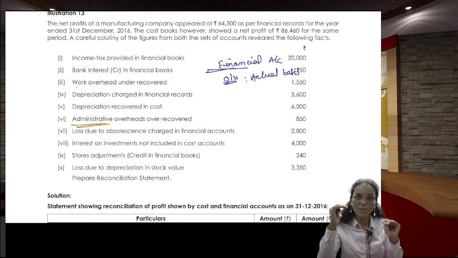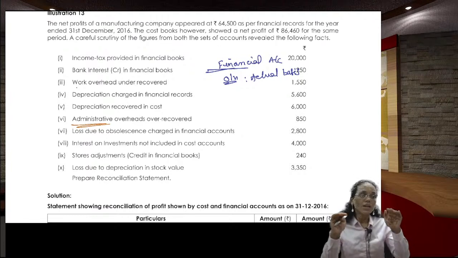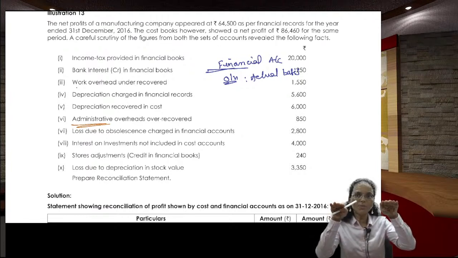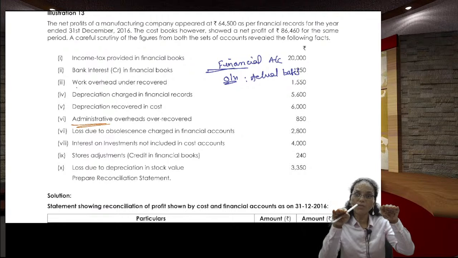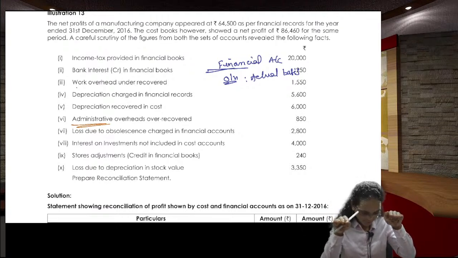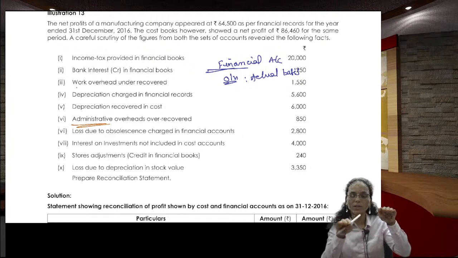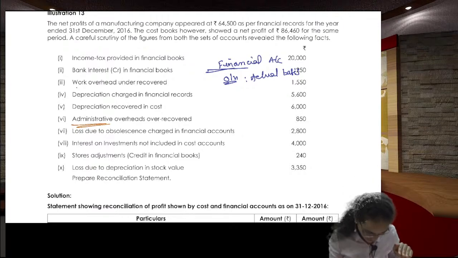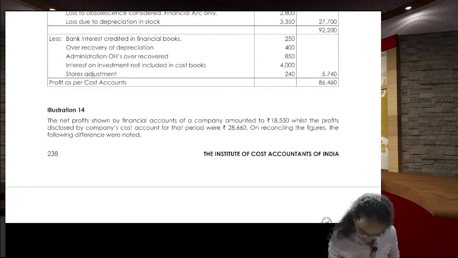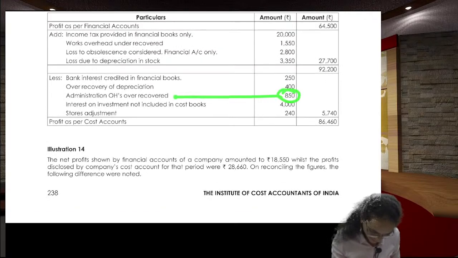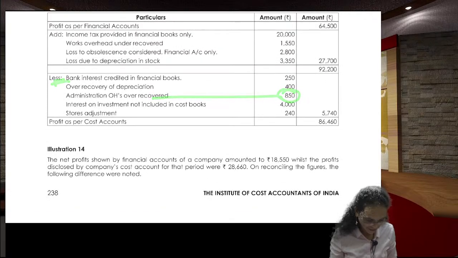When the profit is going down in the cost accounts, the profit as per the cost, as you have over recovered administration overheads, so cost profit has gone down. You cannot touch this one because you have started with the financial, so you also reduce in the financial one. How much amount? 850. Reduce it. Getting the point?